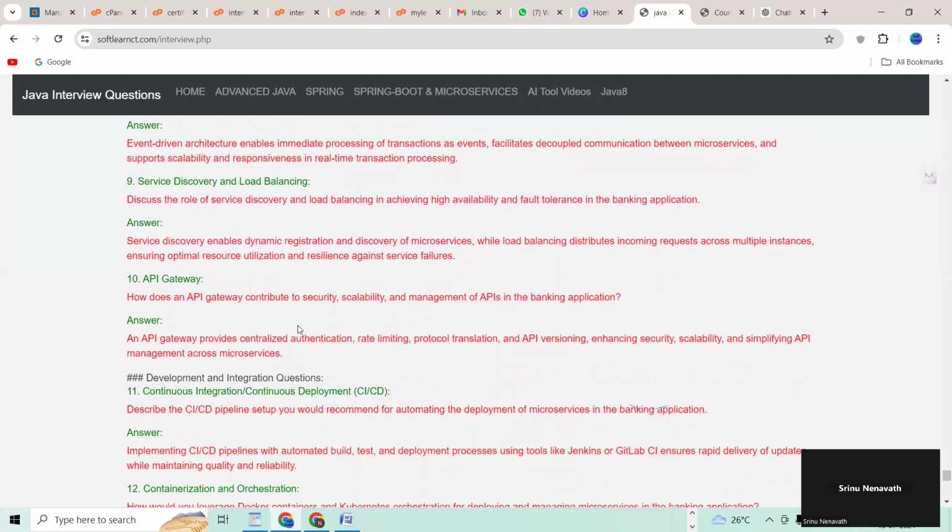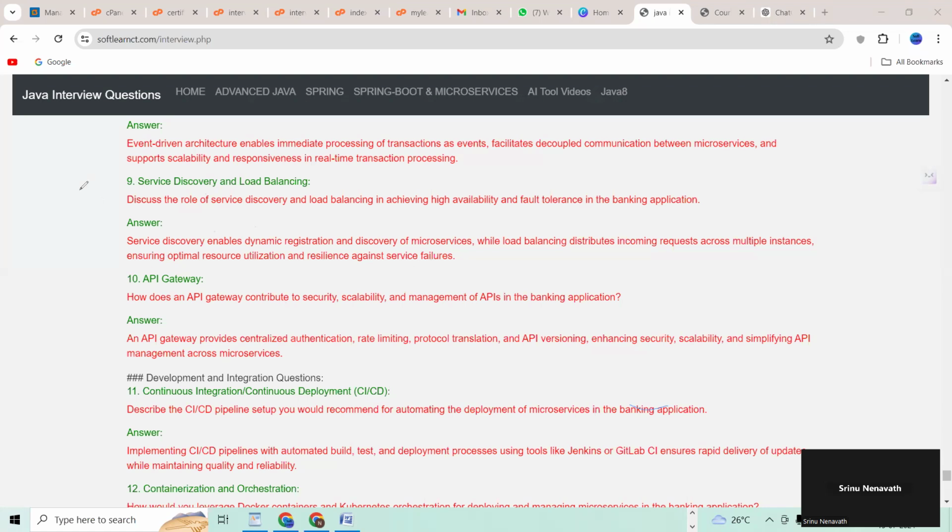Ninth question, service discovery and load balancing. Discuss the roles of service discovery and load balancing in achieving high availability and fault tolerance in the banking application. Next question, API gateway. How does an API gateway contribute to security, scalability, and management of APIs in the banking application?